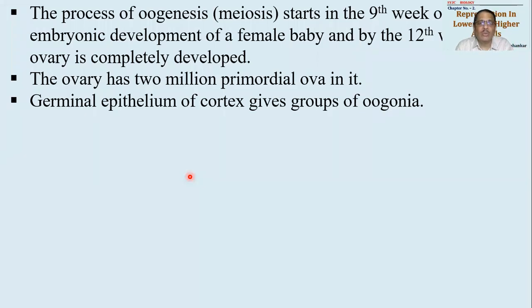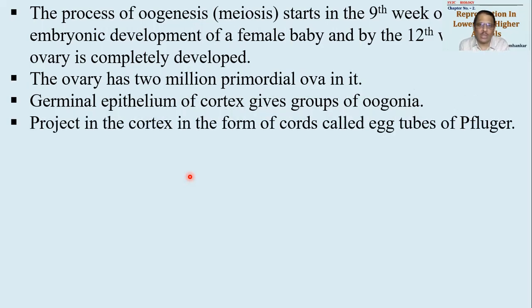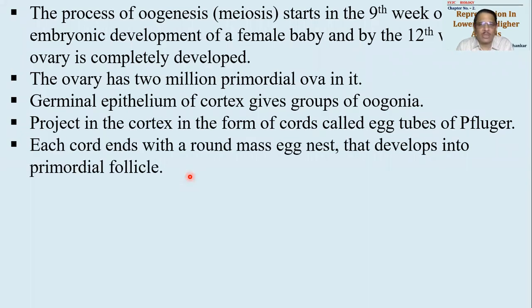Then germinal epithelium of cortex of ovary will be giving the groups of oogonia. Germinal epithelium, मैंने कहा था कि germinal epithelium is important. Germinal epithelium is capable of undergoing meiosis. तो ये क्लस्टर बनाएगा, उस क्लस्टर oogonia के जो क्लस्टर है उसी को हम लोग कहेंगे primordial या primary follicles या primary ova. Now they project in the cortex in the form of cords that are called as egg tubes of Pflüger. Pflüger is a scientist's name, and that's why it is called that; the F will be a bit silent here, you can say it either way.